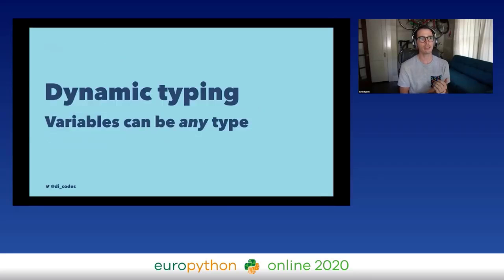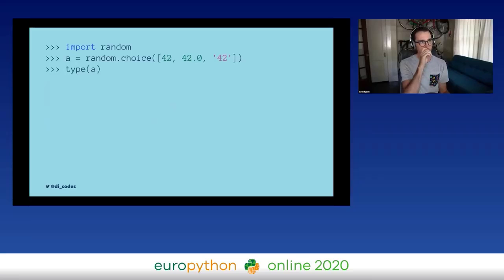When we say that Python is a dynamically typed language, what we mean is that a variable, once it's defined, can be any type. We can initialize the variable, set it to be one type, and we can change it. So for example, what type is A here, right? I'm importing random, and I'm taking a random choice from this list. That list includes an integer, a float, and a string. So when I call type of A, this could be anything.